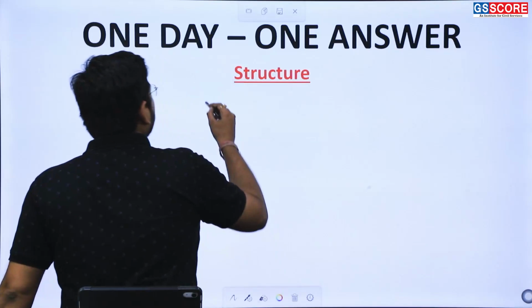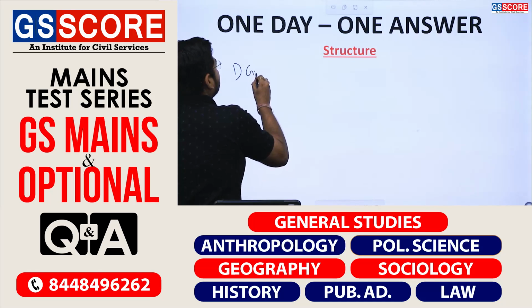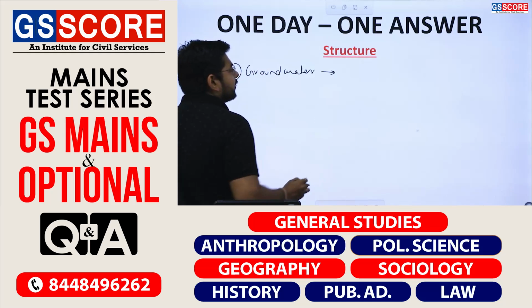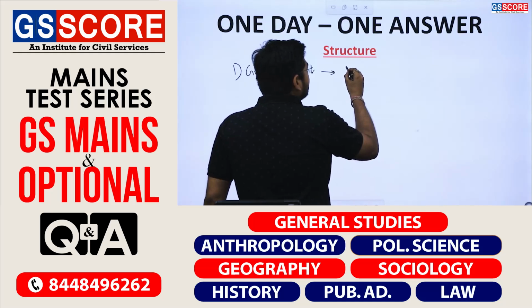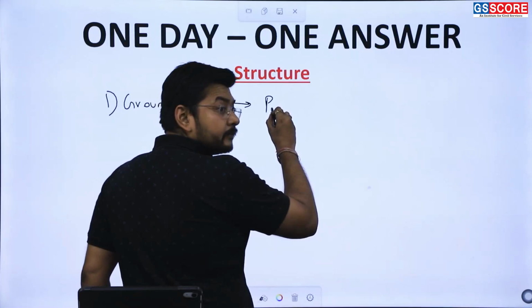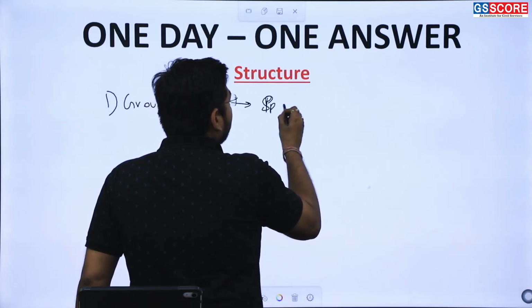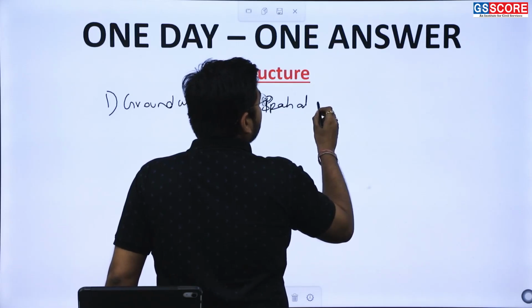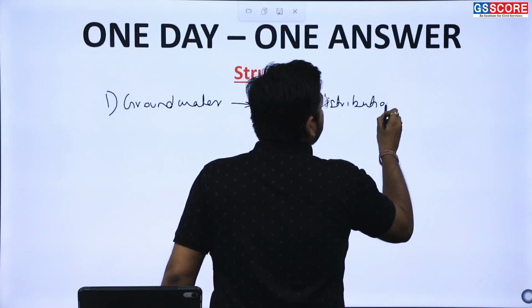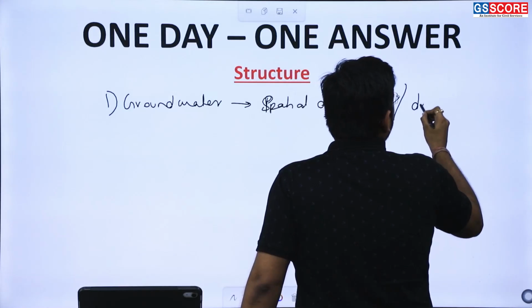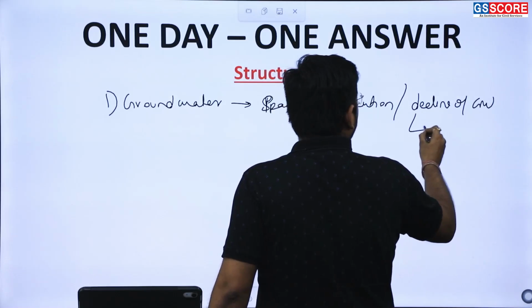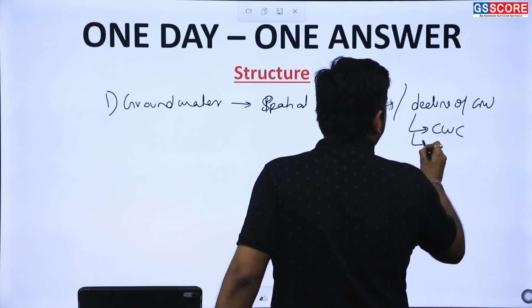So, the conceptual part: first, we are looking at the groundwater, that is, the presence of groundwater, or the spatial distribution, as well as the decline of groundwater, which we have seen through the report of CWC and the GRACE program.